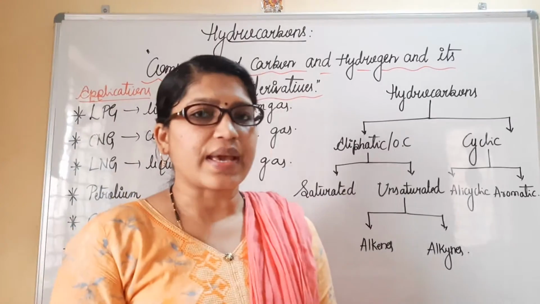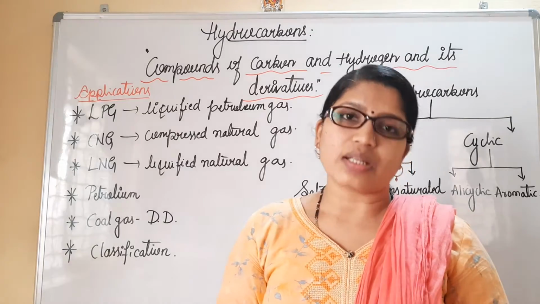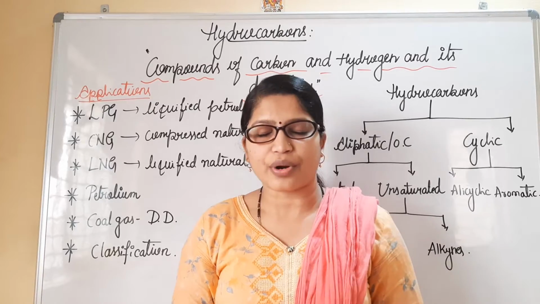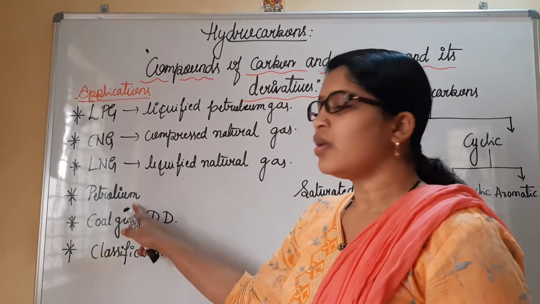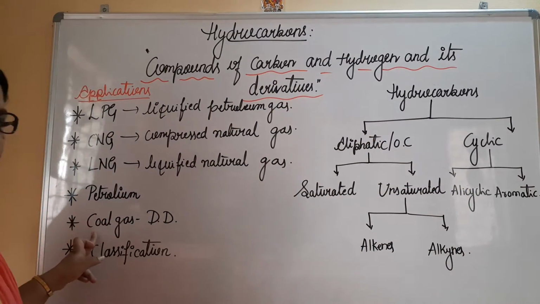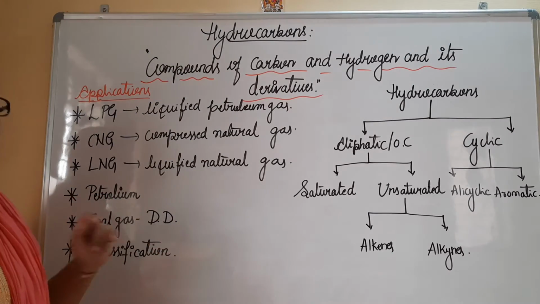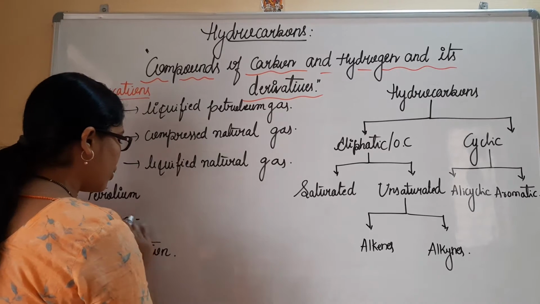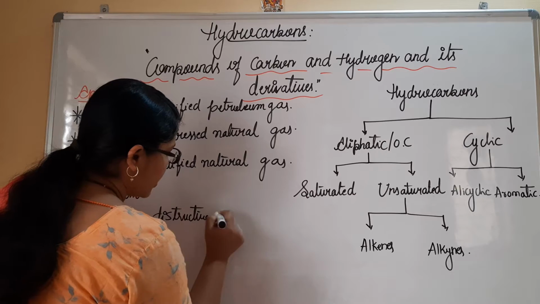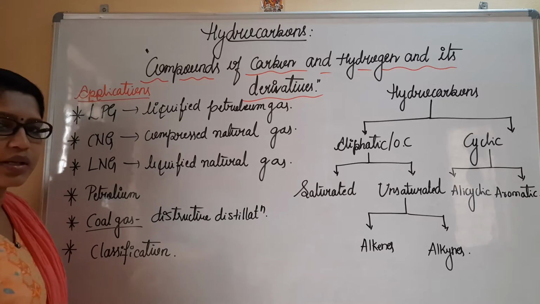So likewise, we also have petroleum. We make use of various gasolines and other side products of the petroleum. Petroleum is generally extracted from the earth crust, and various side products which are considered hydrocarbons are derived from the petroleum itself. An example is gasoline. Like that, we also have coal gas. Coal gas is generally prepared by the destructive distillation process. DD stands for destructive distillation. With the help of destructive distillation, we can prepare coal gas.